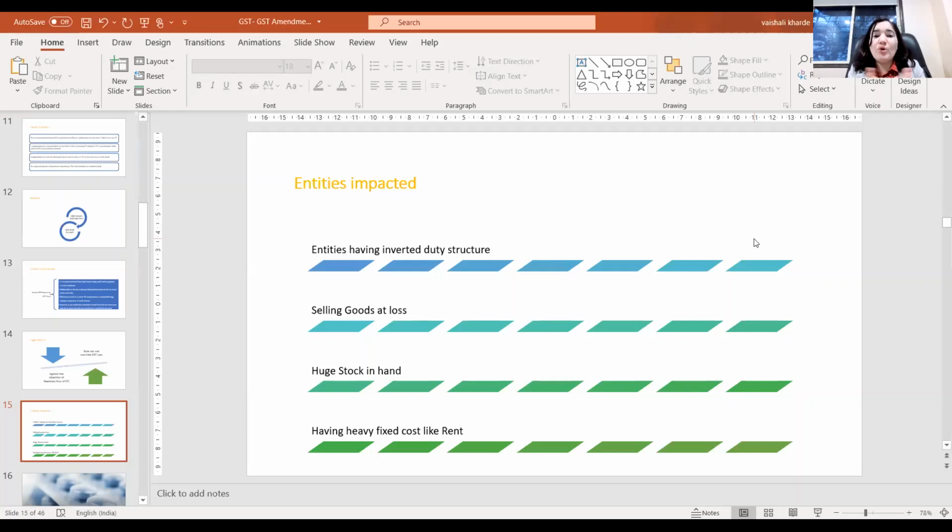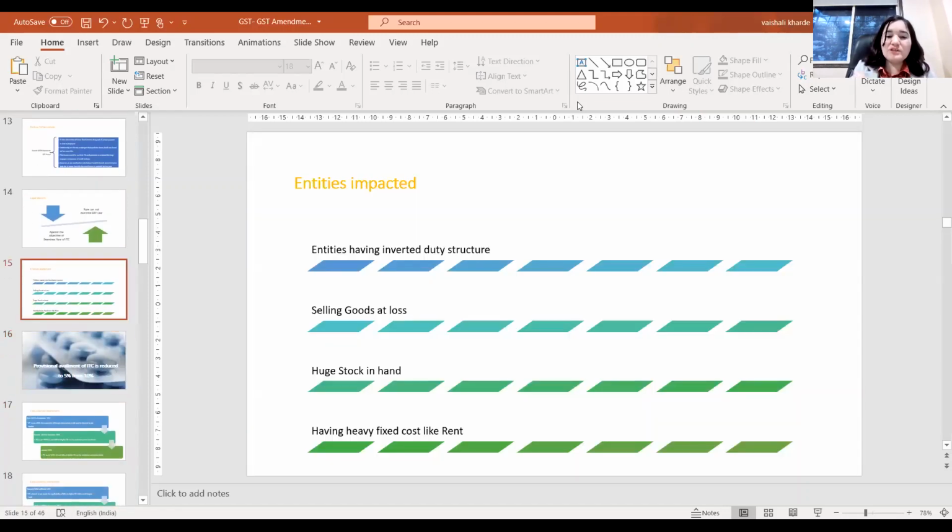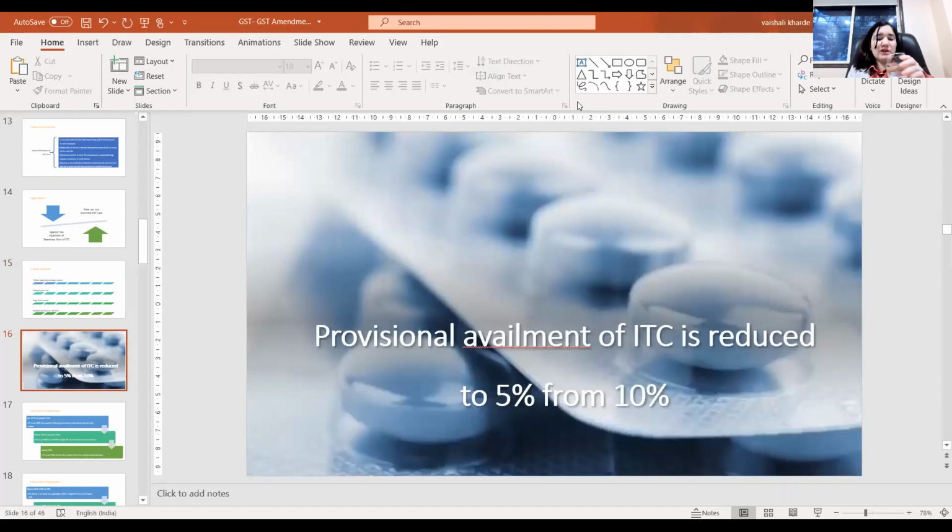So in days to come, we will get more entities which could be affected on account of this rule. At the last of the session, we will definitely have a look at the entities which would be affected on account of this rule, and we will prefer a representation to the GST Council. You can also share with us such entities for which we can represent to the government that these are genuine taxpayers getting affected for these reasons, or that they have genuine accumulated credit. Now, this is about Rule 86B,